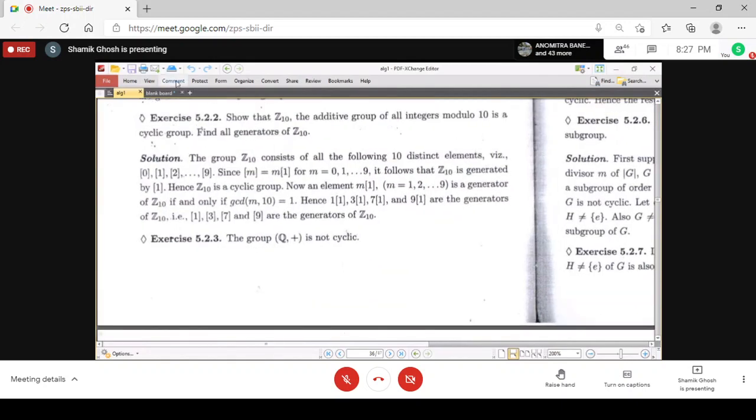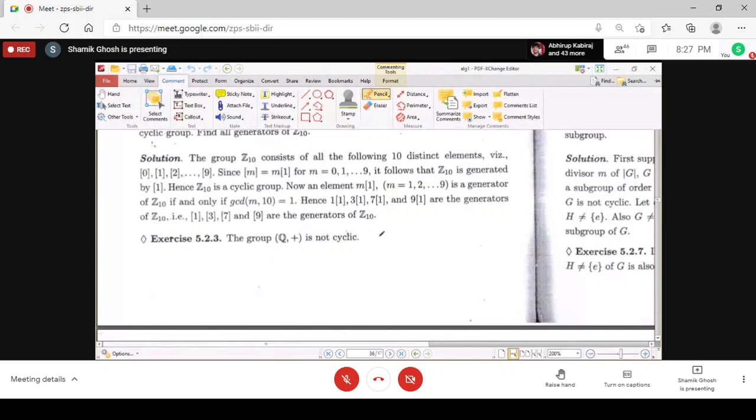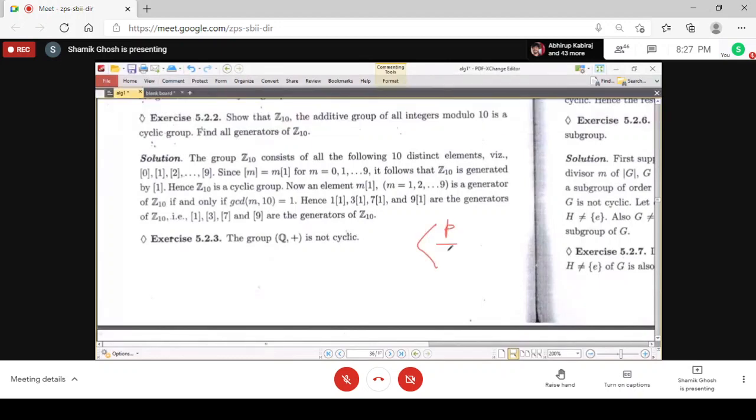This is very obvious because suppose it is generated by, say, p by q, and then every rational is an integer multiple of this because the operation is addition. So every rational is n into p by q for some n, but that is not true for, say, p by 2q, and that is not equal to this for any integer n, and that shows that this is not cyclic.